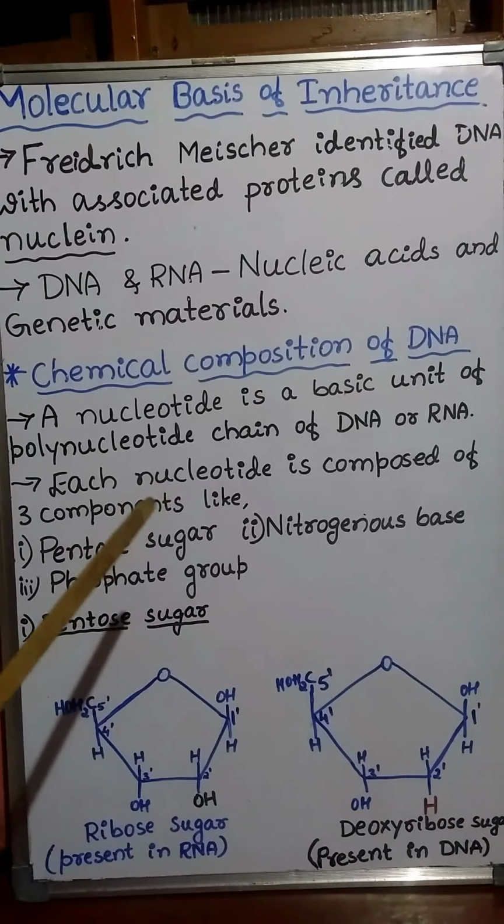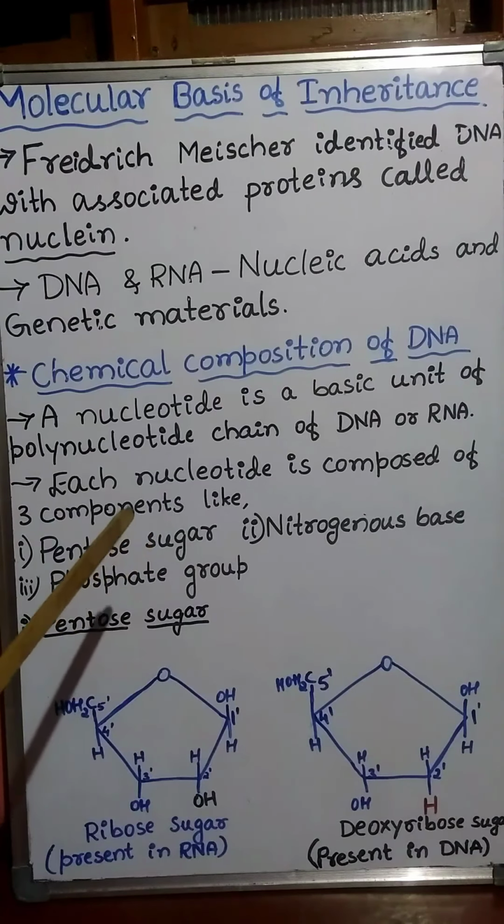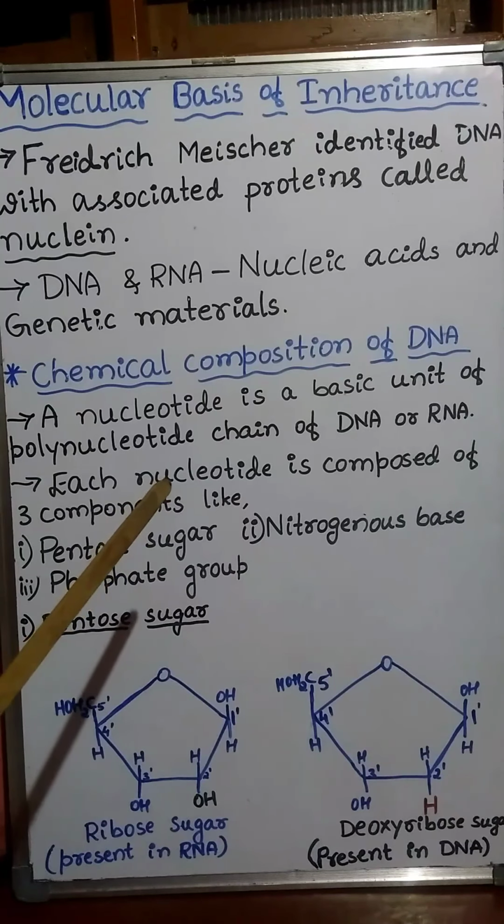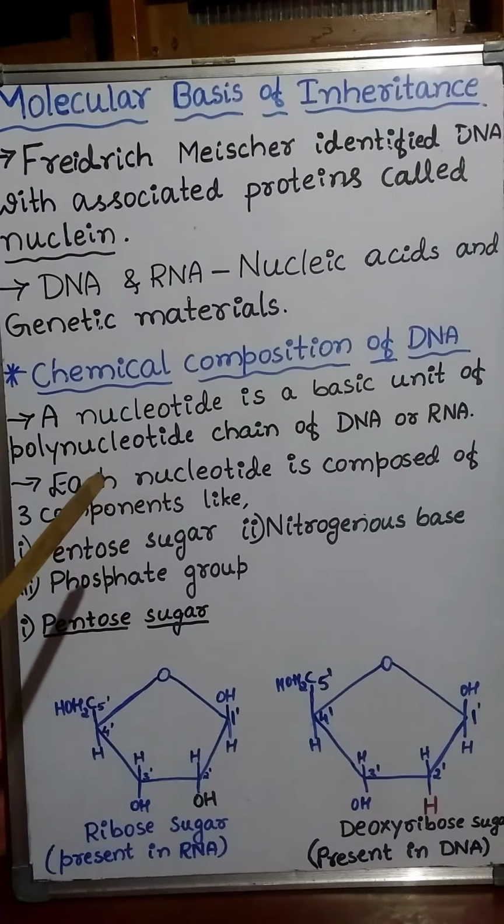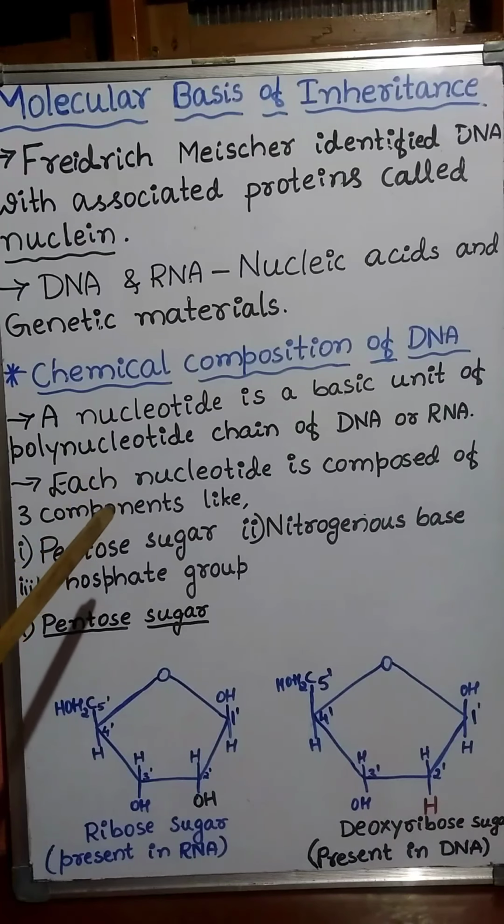Whereas in E. coli, or Escherichia coli, around 4.6 × 10^6 base pairs are present.